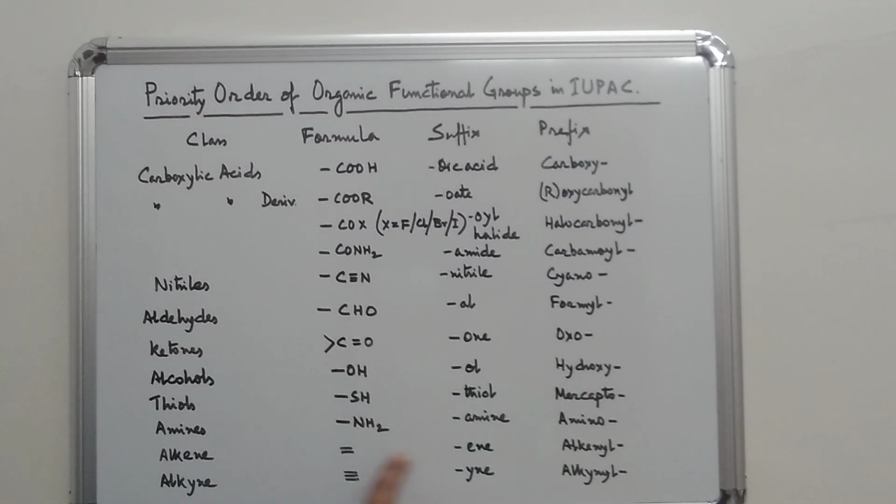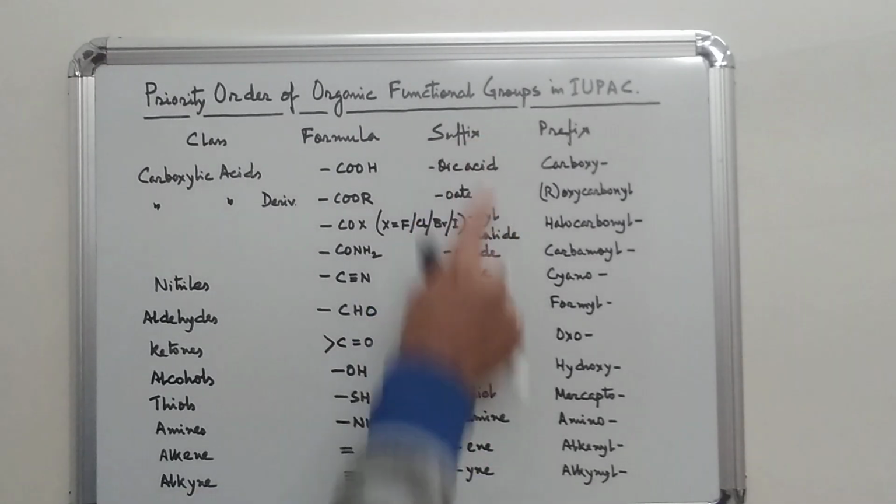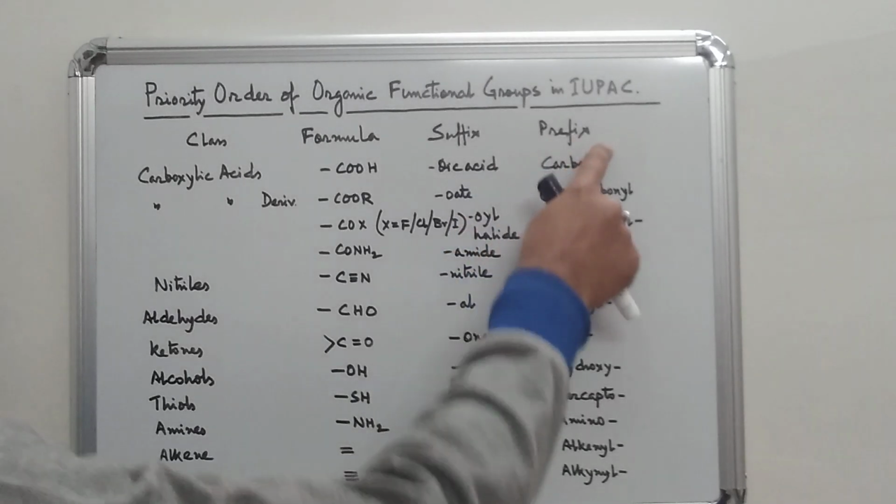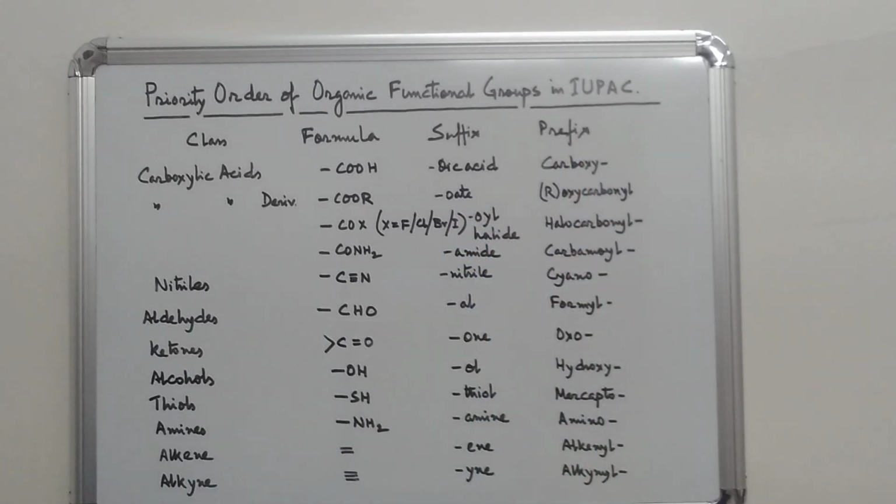For alkenes, double bonded character, in suffix it will be called ene, and in prefix it is called alkenyl. For alkynes, that is C triple bonded C, in suffix it is called yne, and in prefix it is called alkynyl.